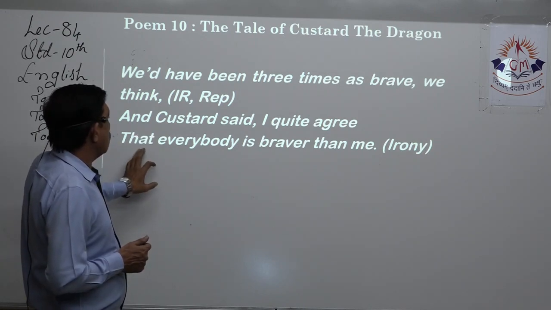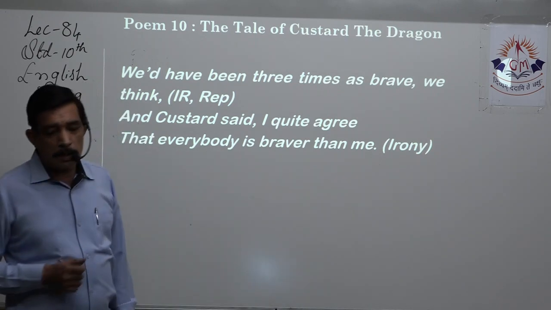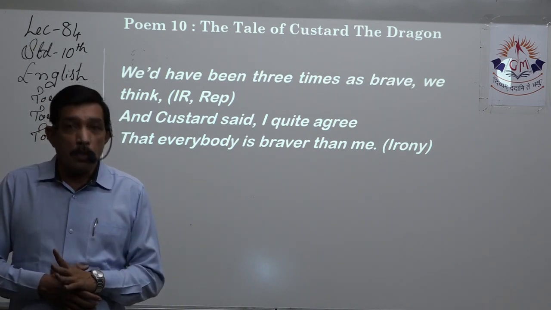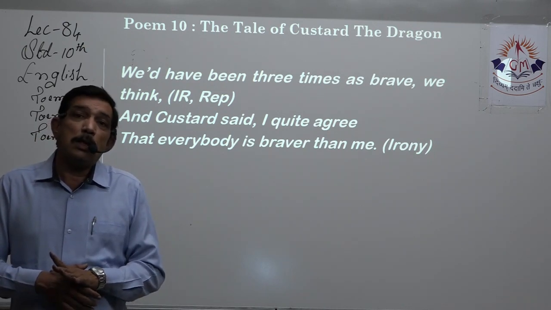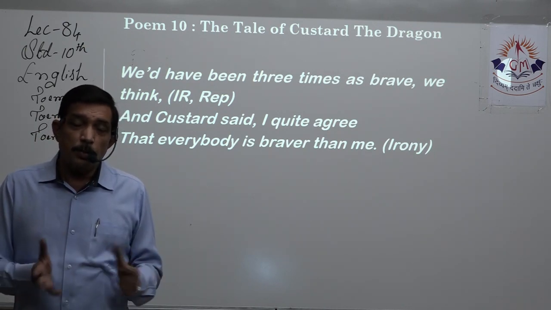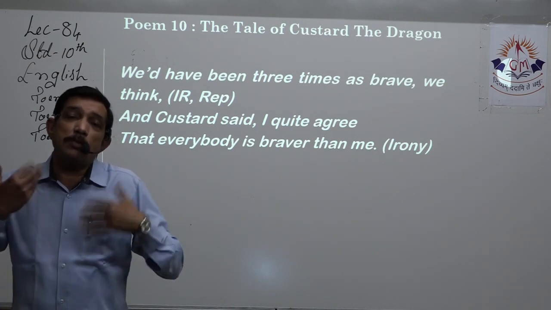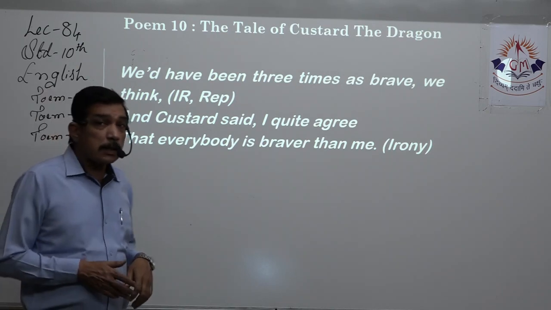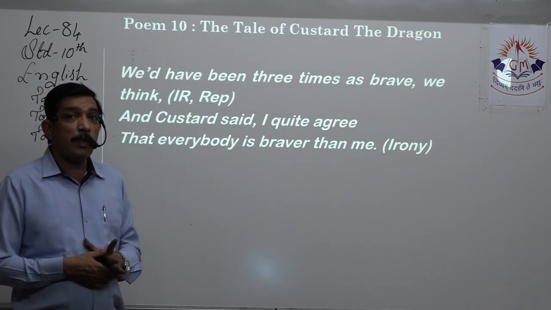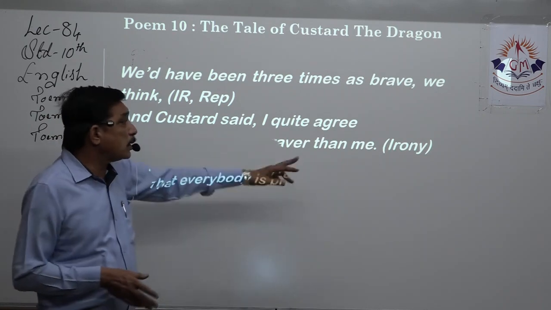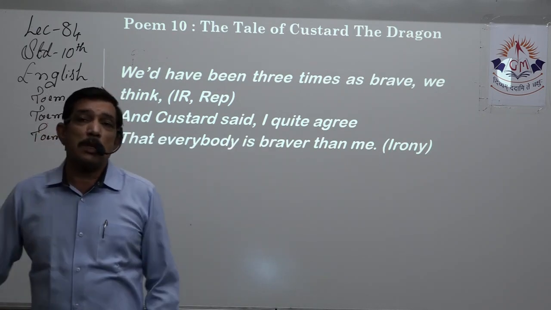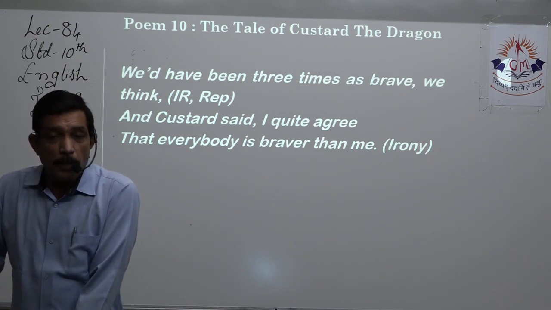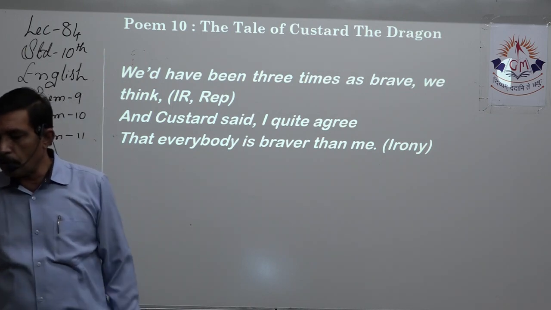Custard said, I quite agree that everybody is braver than me. Irony is there. Now, what is irony here? Custard was called a coward, but he is the bravest among all the people over there, right? But he calls himself quite meek and a coward, and he accepts that all of you people are braver than me. I did nothing, all of you people did. So that is the irony, that the bravest is shown as a coward over here, whereas all the cowards call themselves brave. So that is the irony that is used over here.